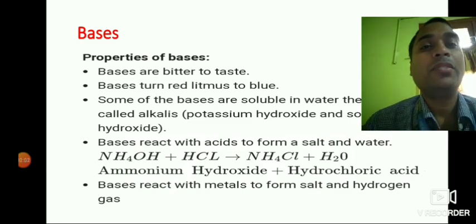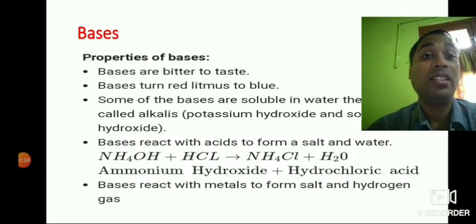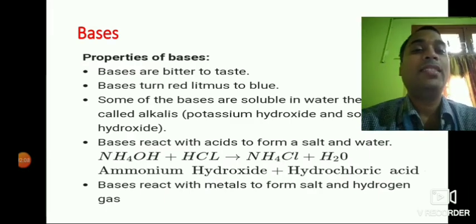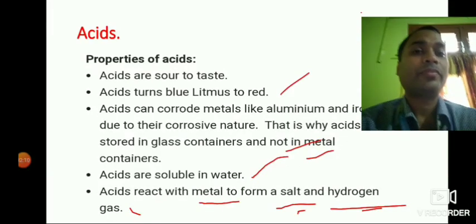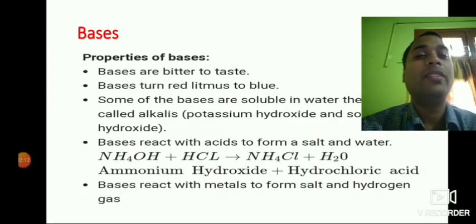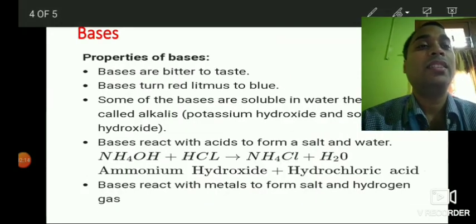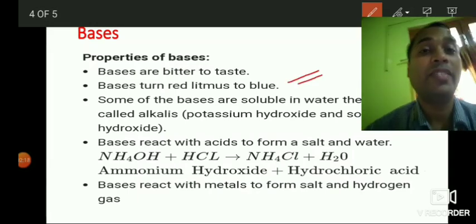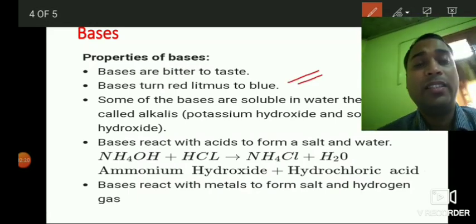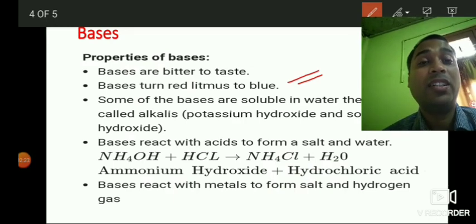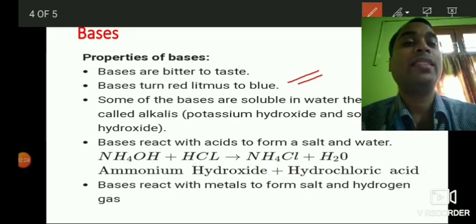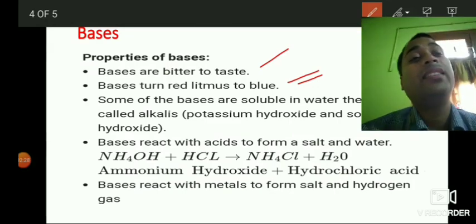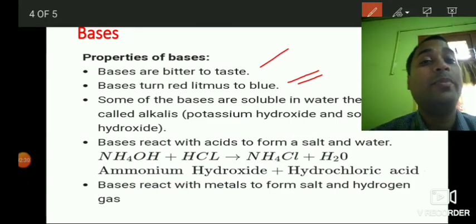So these are the properties of bases. Bases are bitter to taste. Bases turn red litmus to blue. Now in case of acids, they turn blue litmus to red, whereas bases turn red litmus blue. So this is the point of difference between acids and bases. Now acids taste what? Sour, whereas bases taste bitter. So these points can be written as the points of difference between acids and bases.